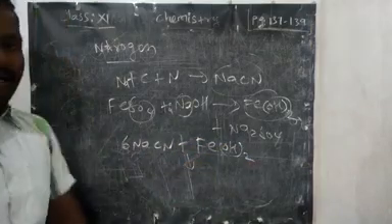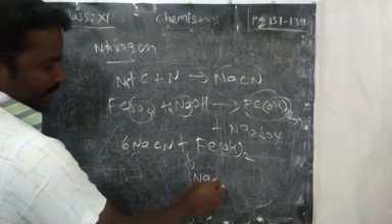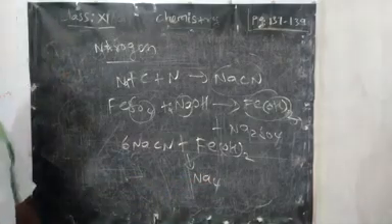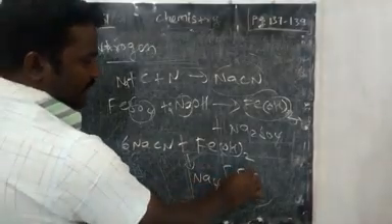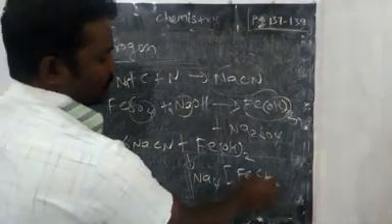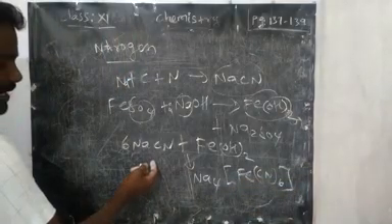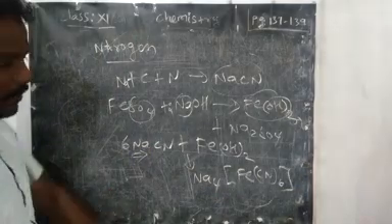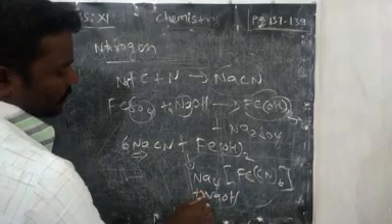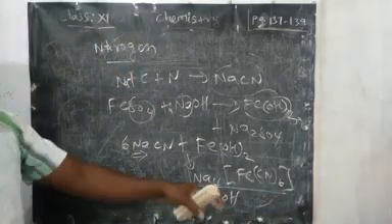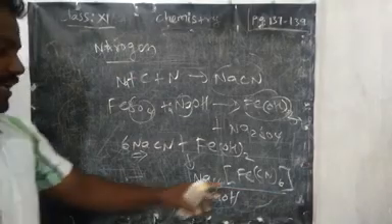We will get a complex product, Na4[Fe(CN)6]. Now what are the remaining? 2 Na is left out with the hydroxide group, so 2 NaOH. Now we got sodium ferrocyanide.